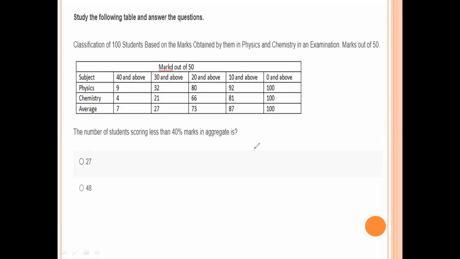In this 50, 40% means 50 into 40 by 100, which is 20, so 20 and above. Here we need the number of students scoring less than 40% marks in aggregate.